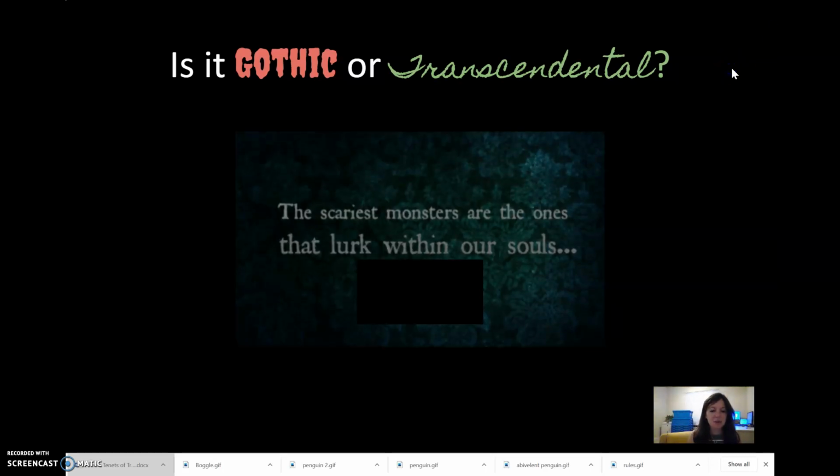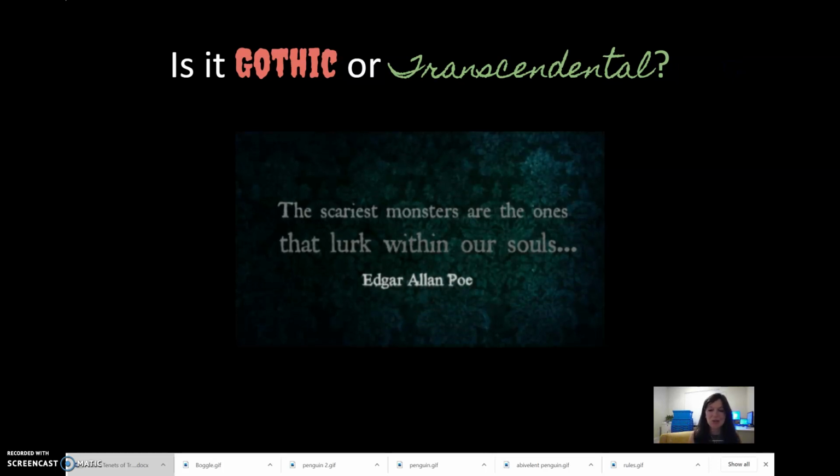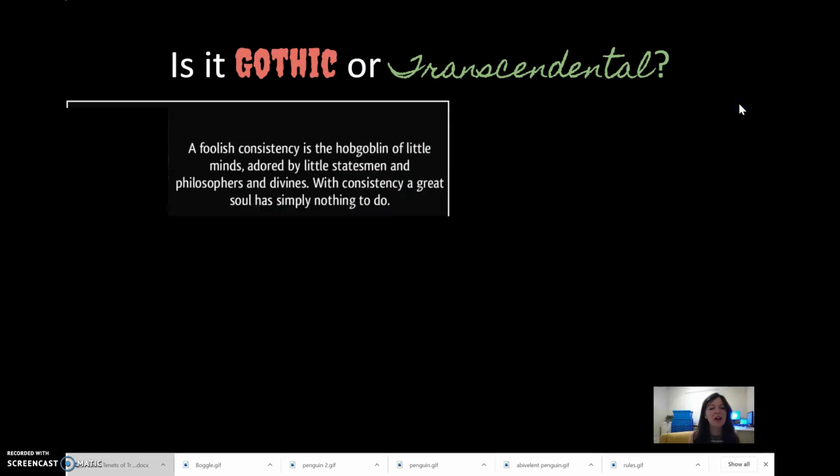The scariest monsters are ones that lurk within our souls. This might be feeling easy right now. Yes, this is another Edgar Allan Poe. So it's Gothic. Gothic literature stylistically is really interested in monsters and devils and demons, and we see that accessed here. All right, how about this one?